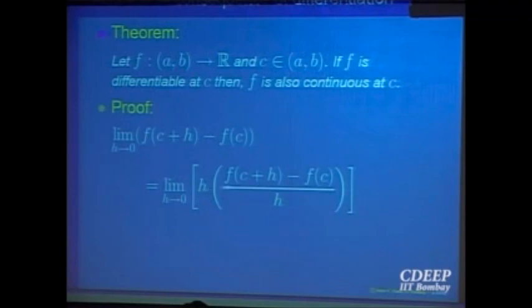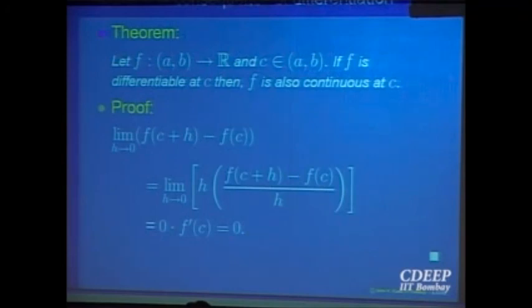Now this is a product of two functions, both functions of h. The limit of the first function as h goes to 0 is 0. The limit of the second function as h goes to 0 is the derivative of the function at that point. So by limit theorems, because the limit of f exists and the limit of g exists, the limit of f times g also exists and is equal to the limit of f times the limit of g. This limit is equal to 0. So we are using all those theorems here.